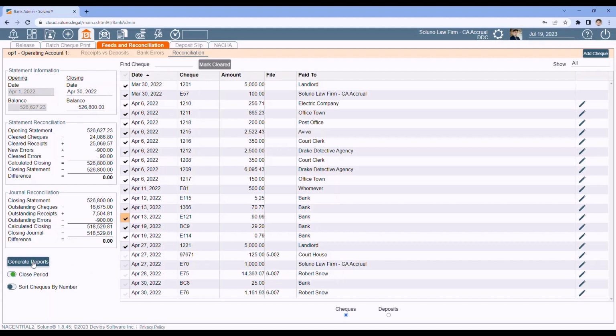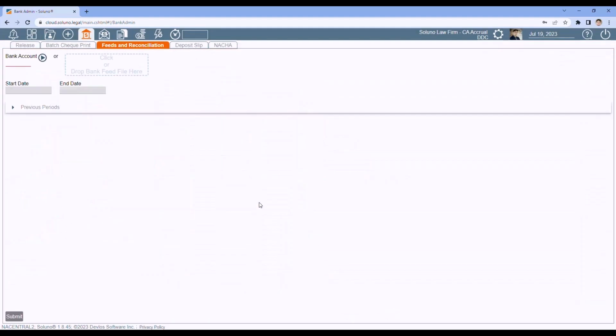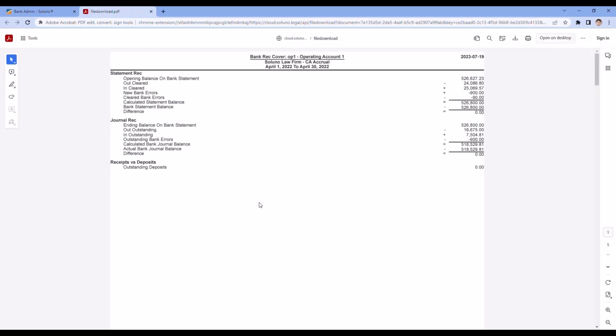Now this is important. I think it'll be helpful for you. When you click this box to generate the report, it's going to tell you it may take some time. Don't do anything else in Soluno. Let it generate the report. It may take a little while, but at least when it's done, you'll know that period has been closed properly. So let this report generate before you do anything else in Soluno. Don't go and start working on another bill or a payable or a file. Let this report generate and pop up on your screen, or at least as a download.